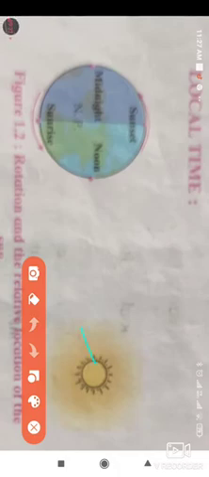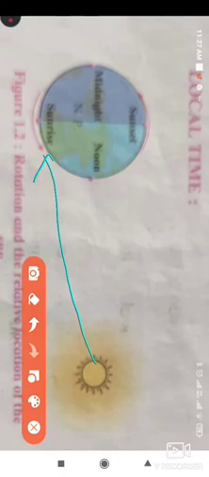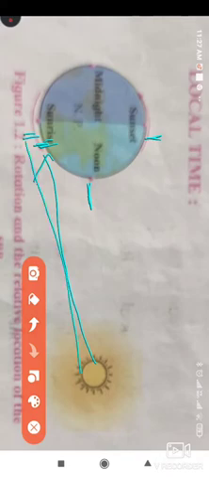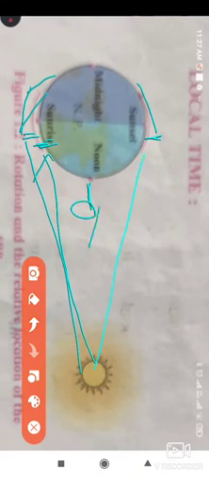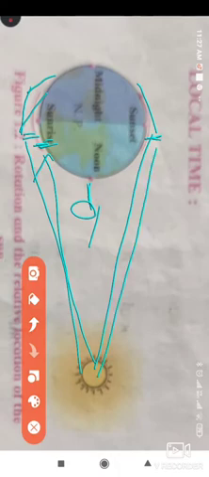So if the sunlight falls on this, and here is the person, then its shadow falls like this, on this side.